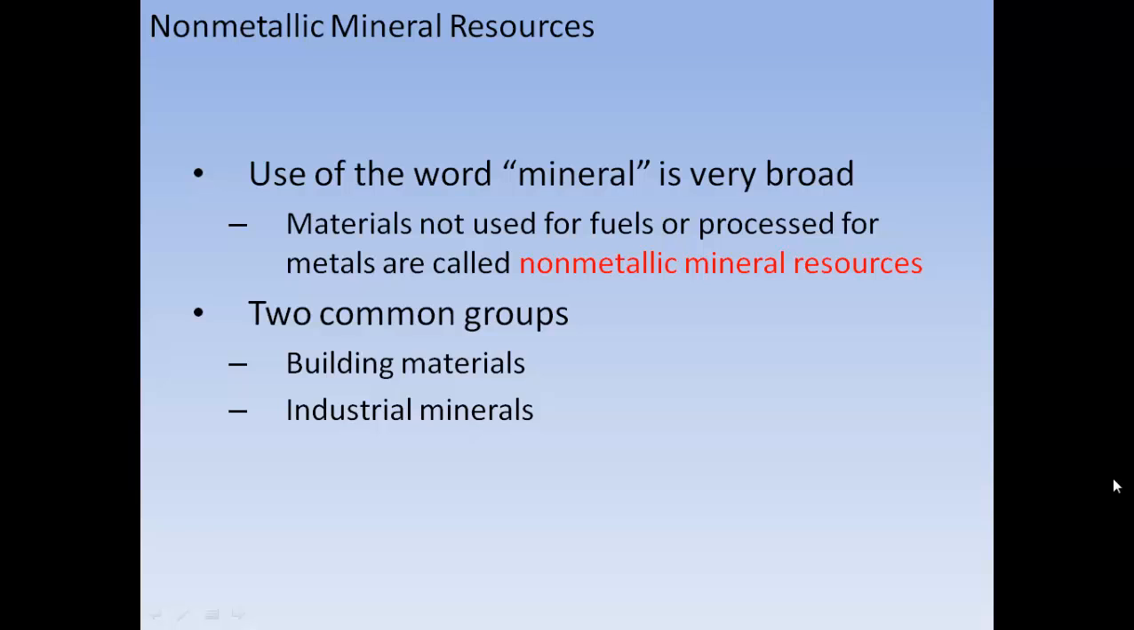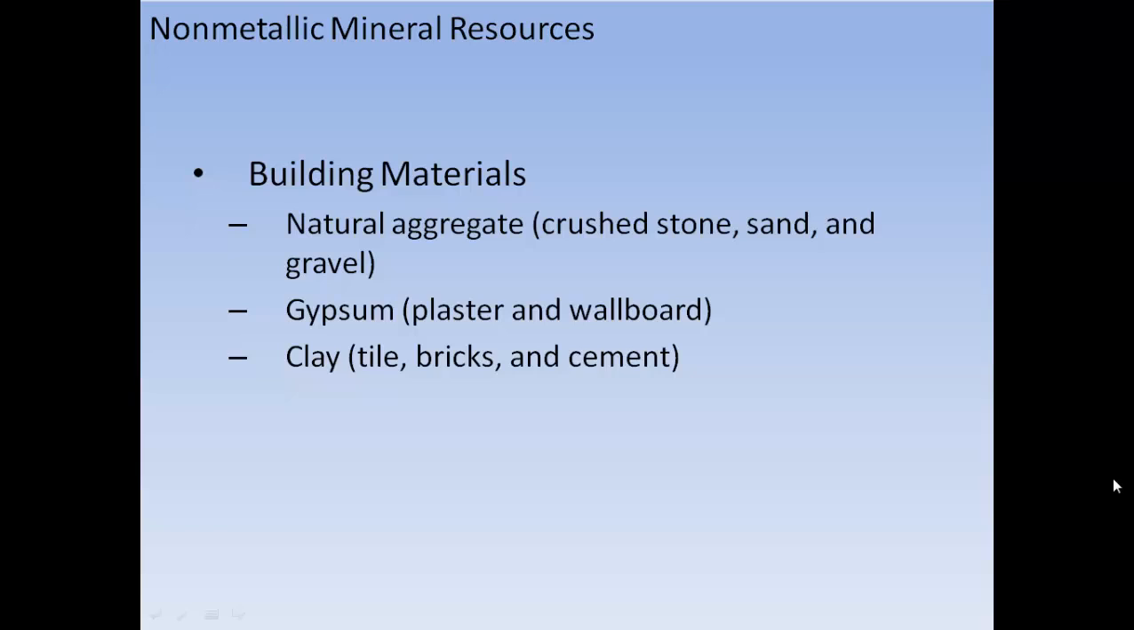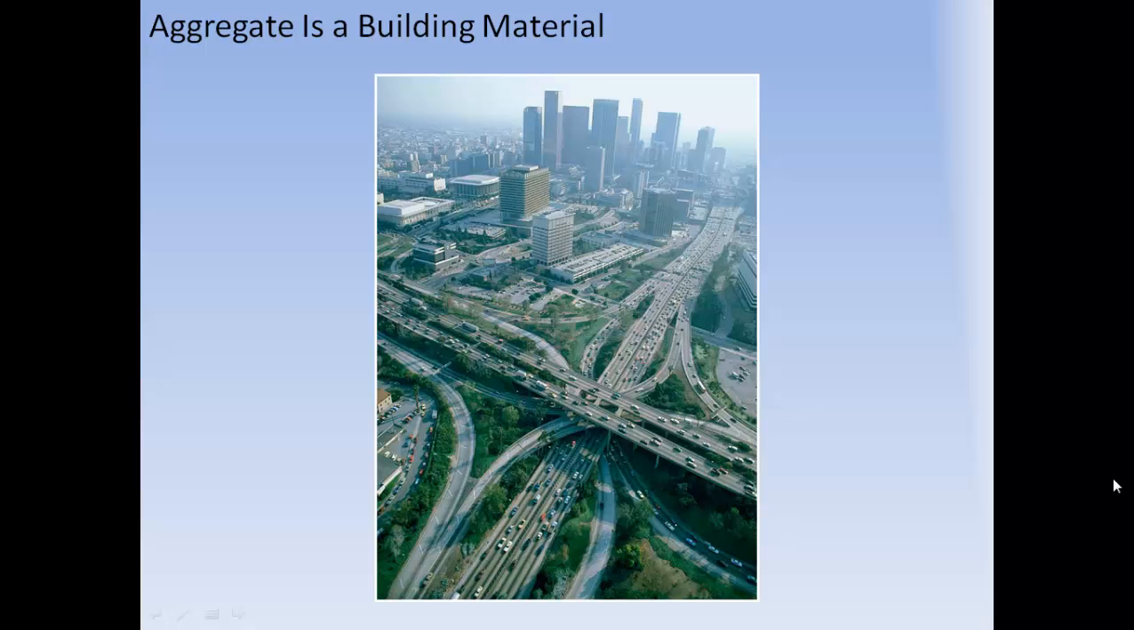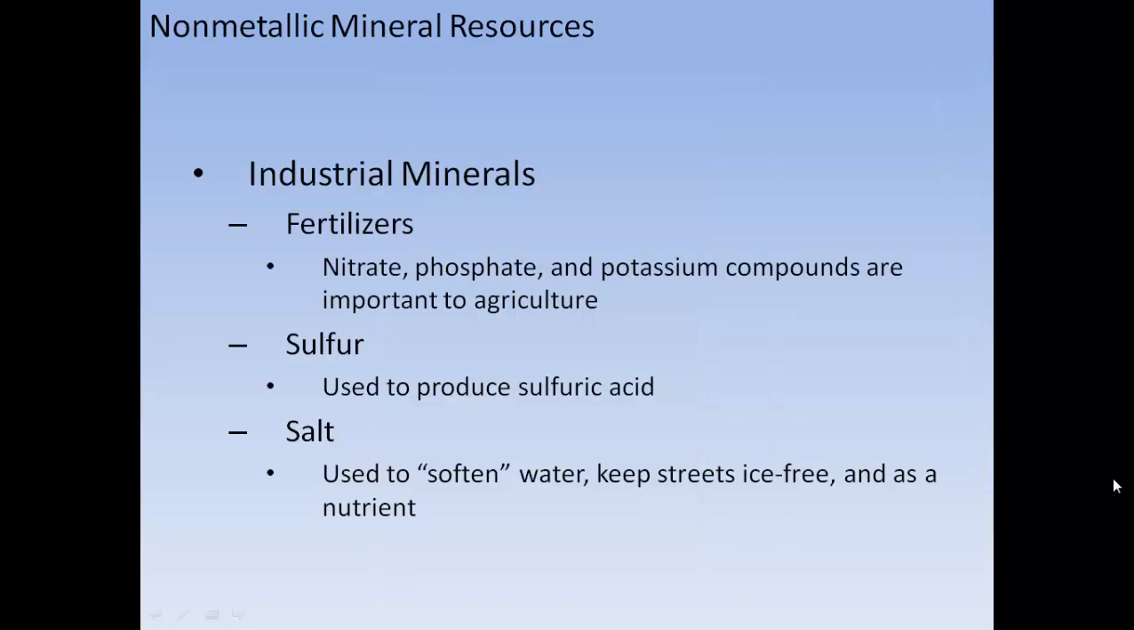Use of the word mineral is often broad. Minerals not used for fuels or processed for metals are called non-metallic mineral resources. There are two common groups, building materials and industrial materials. Building materials are natural aggregate, crushed stone, sand, and gravel. Gypsum is used for plaster and wallboard. Clay is used for tile, brick, and cement. Aggregate is a building material that helps build our cities.